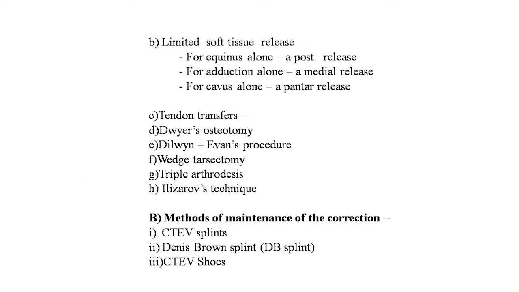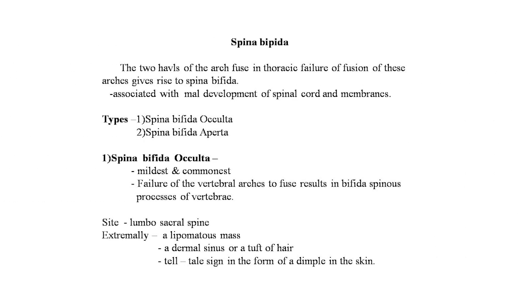Now, limited soft tissue release: for equinus alone, a posterior release; for adduction alone, a medial release; for cavus alone, a plantar release should be done. And tendon transfers, dorsal closing wedge osteotomy, Dillwyn Evans procedure, wedge tarsectomy, triple arthrodesis and Ilizarov techniques should be applied in the operative treatment of idiopathic club foots. Now methods of the maintenance of the correction: CTEV splints, Denis Browne splints, DB splints, and CTEV shoes should be used.